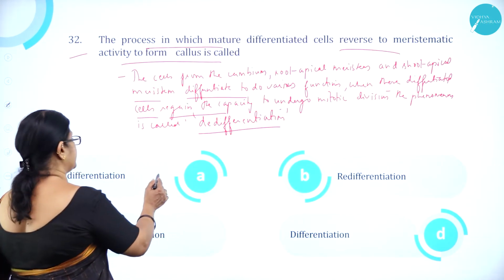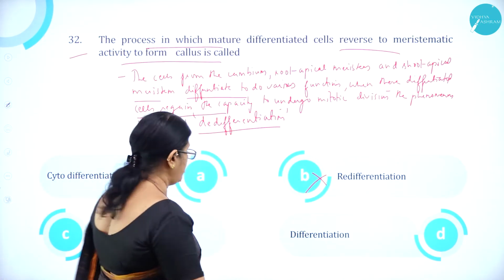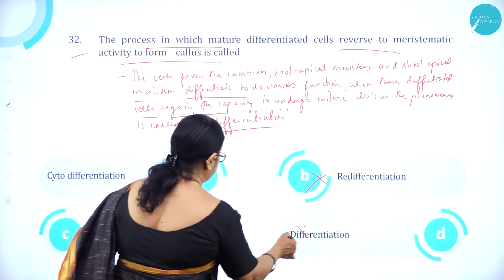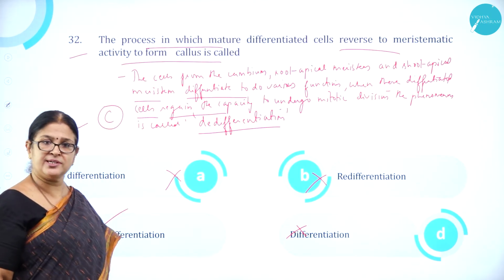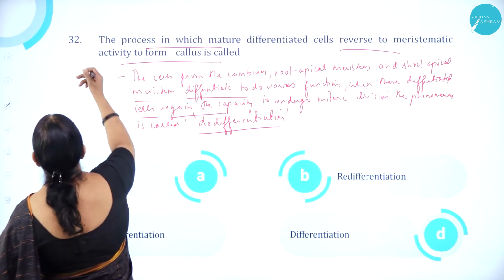So option A, cytodifferentiation, is wrong. B, redifferentiation, is wrong. Option C, dedifferentiation, is correct. And D, differentiation, is wrong. So option C, dedifferentiation, is correct. Moving on to question number 32.